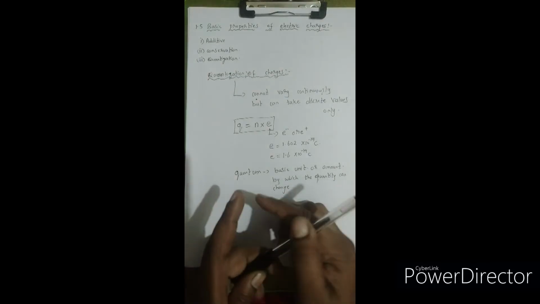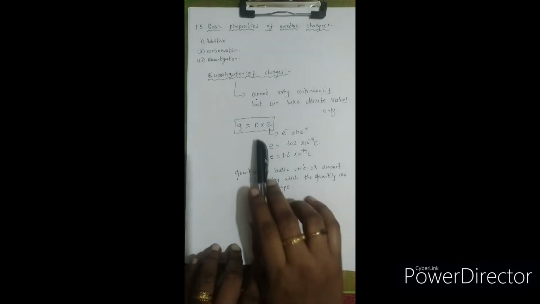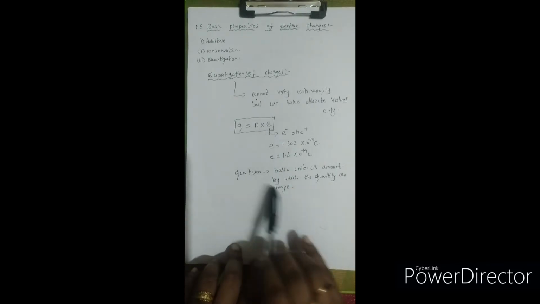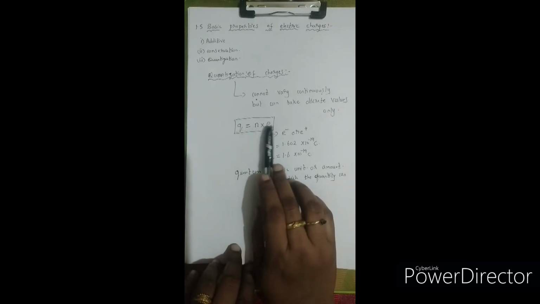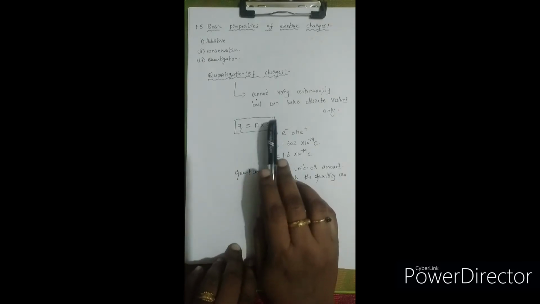That's what I mean by a quantum. So here E is the quantum, because the charge of the body varies in terms of E only.